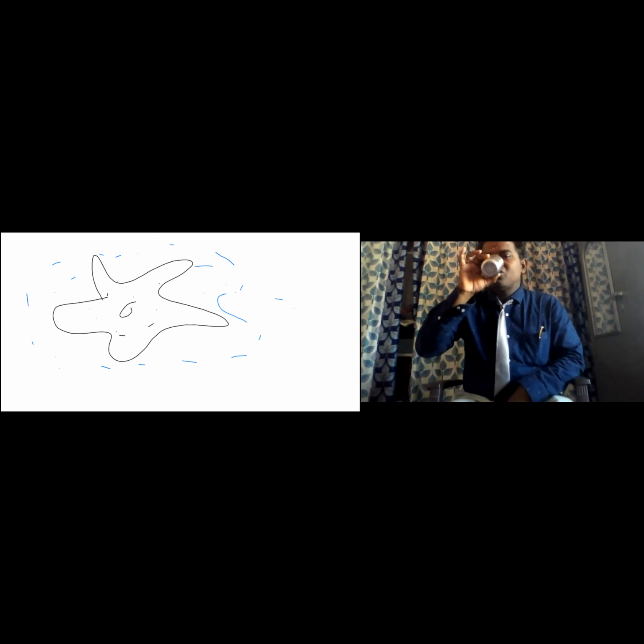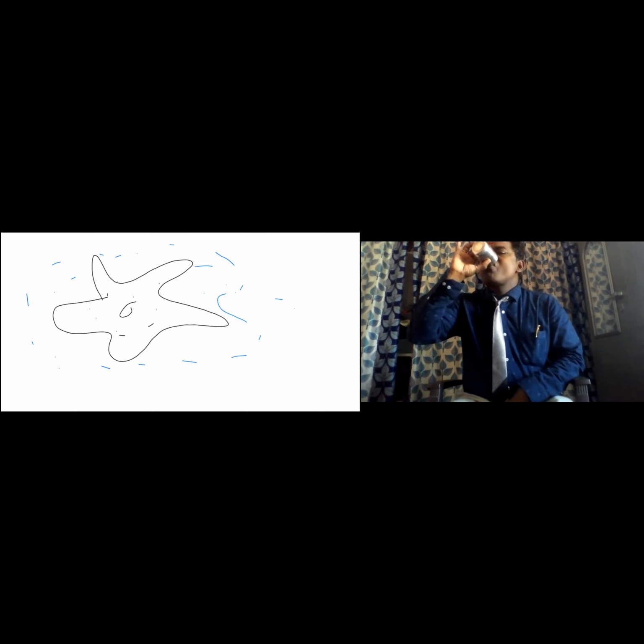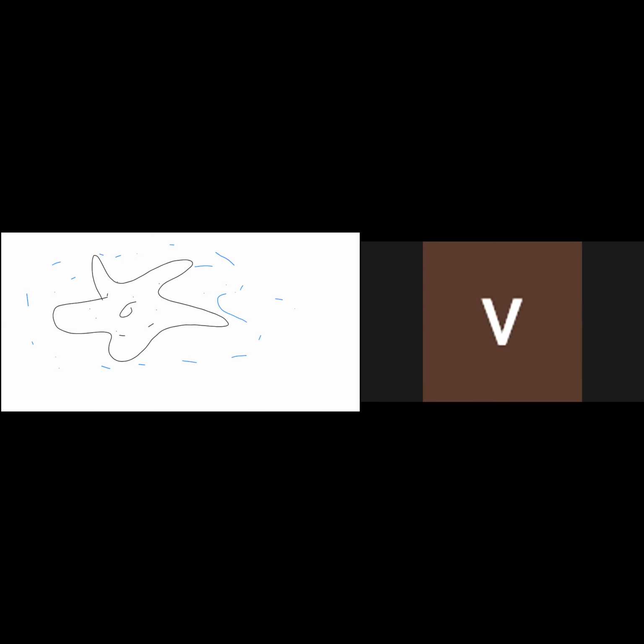Pseudopodia. Remember one thing, does the amoeba eat or not? Amoeba is always eating. With the help of pseudopodia, the amoeba ingests food material.